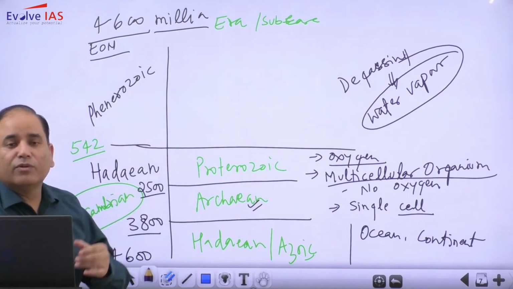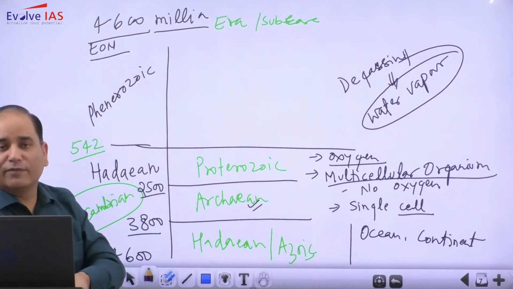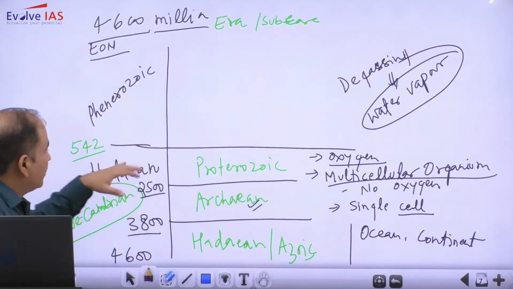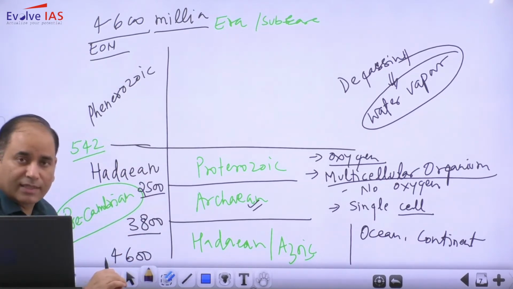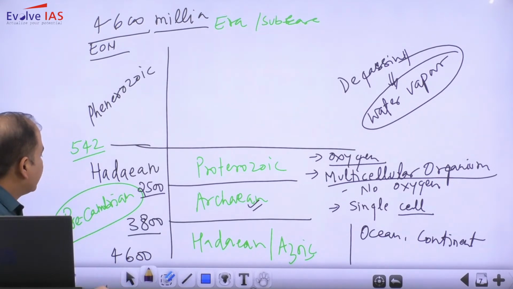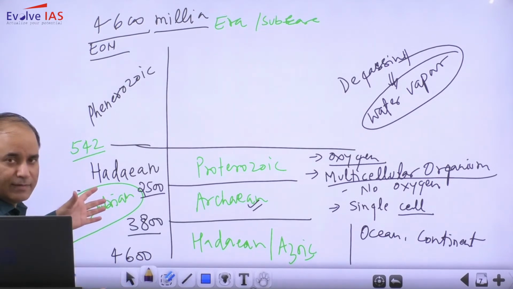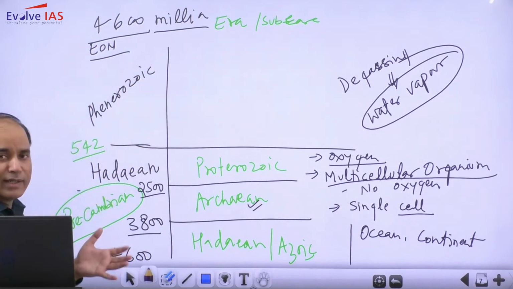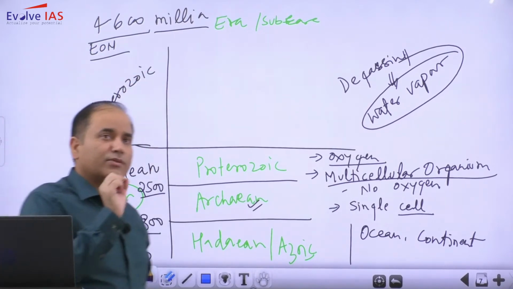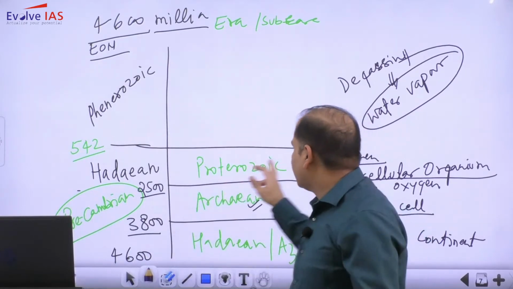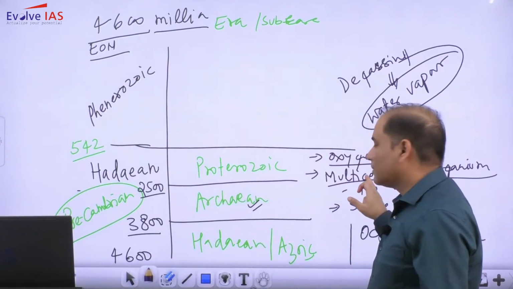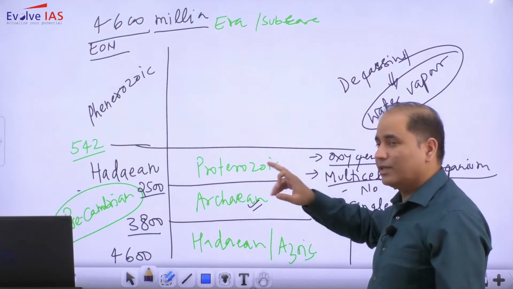After 542 million we have good information. Before that our information is very shallow, and it is almost 90% of the time. But because most of this knowledge is based on fossil evidence, and as I said, the major multicellular organisms came into existence only in the Proterozoic time period.